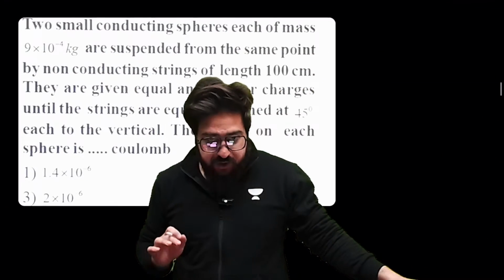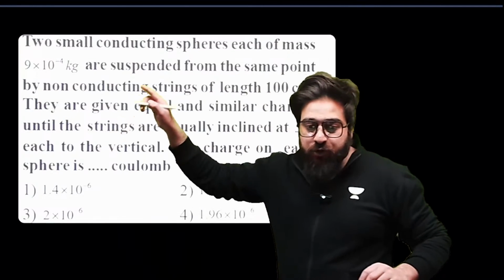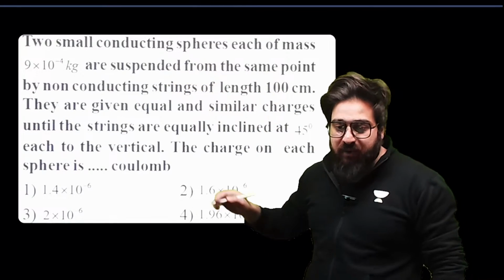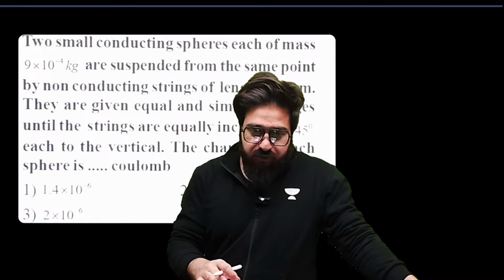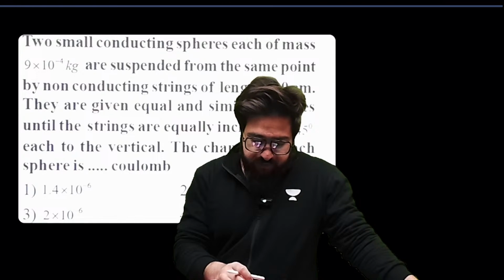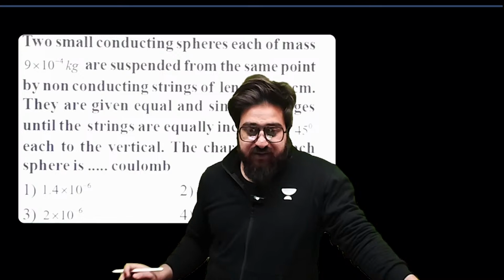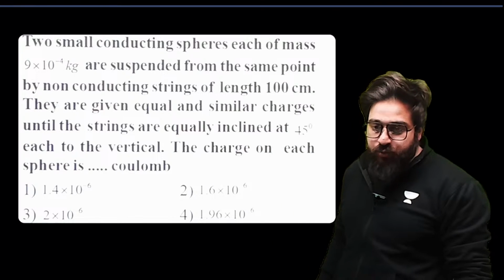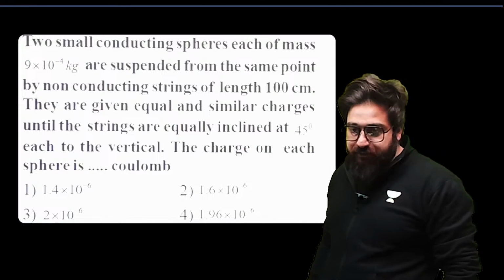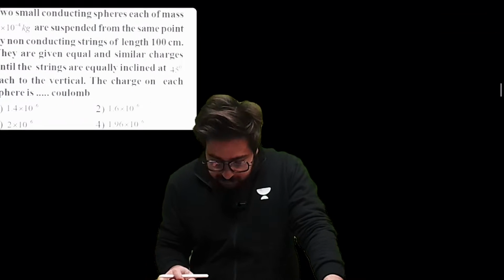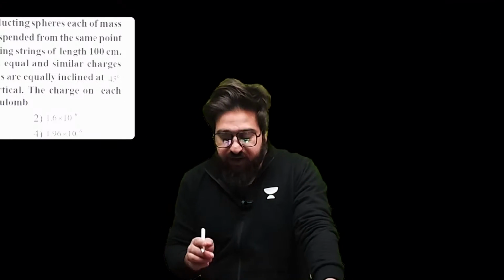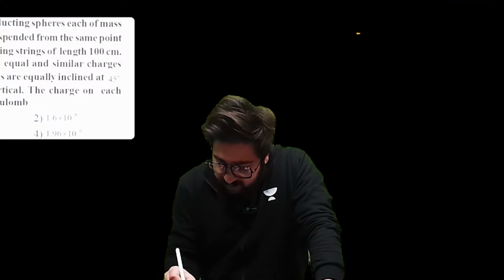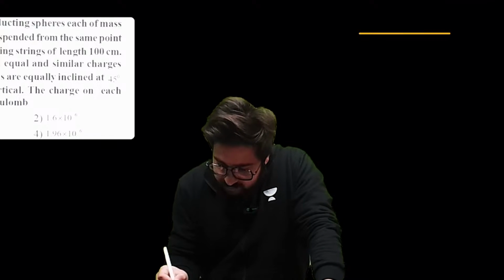You have got the next question over here. We have got two small conducting spheres, each of mass m, suspended from the same point by non-conducting strings. The length is 100 centimeters. Let me just tell you what is given in this particular question. We have got something like this.